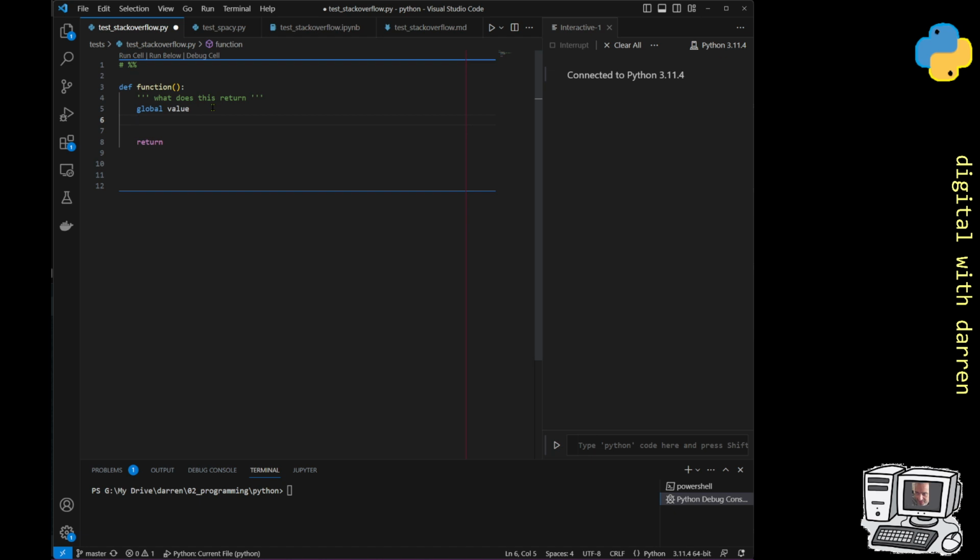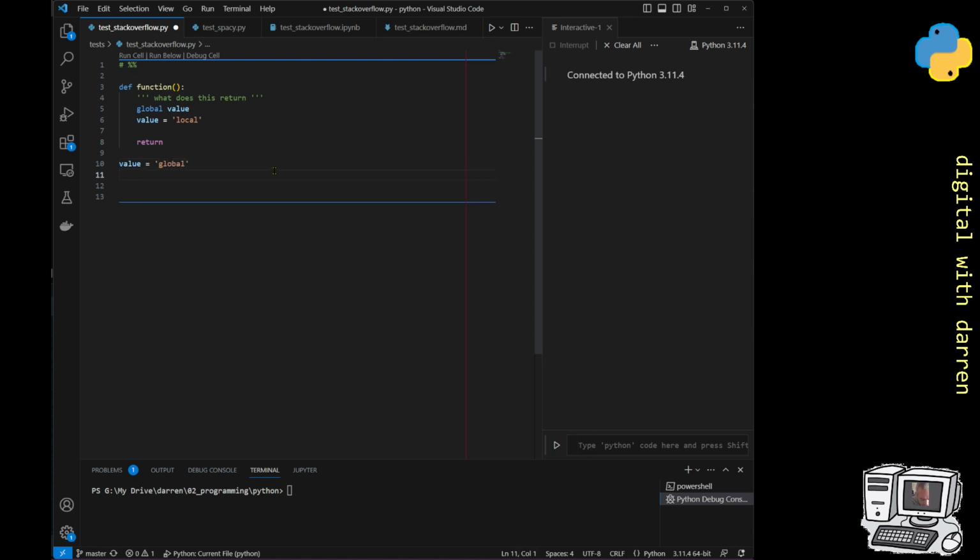So the next bit is we say value equals local, equals quotations local. Right, so now we've assigned this global variable, which is value, the string local. So that's what it is. And the next line of code outside of the function, so in the actual global namespace, we say that value is equal to, and you might have a hint already because this value popped up in the IntelliSense in blue, which meant that it was recognized. So anyway, we say that this is global,